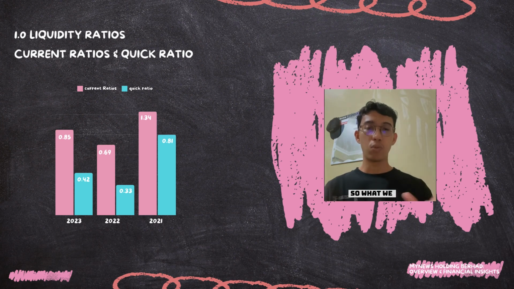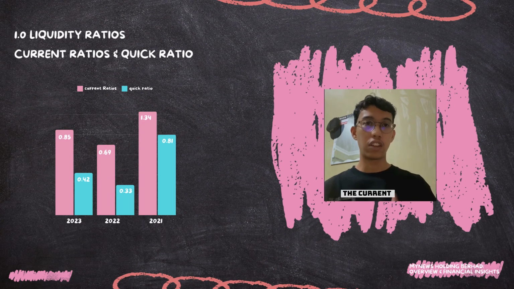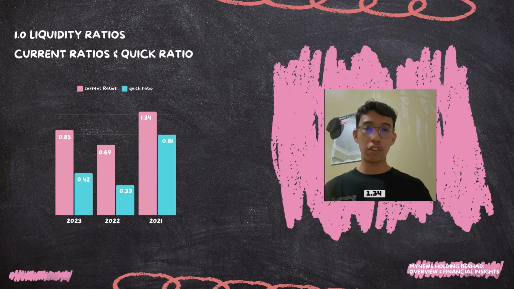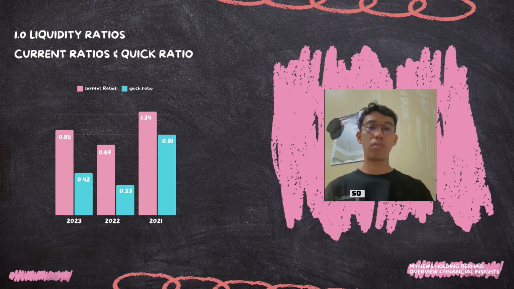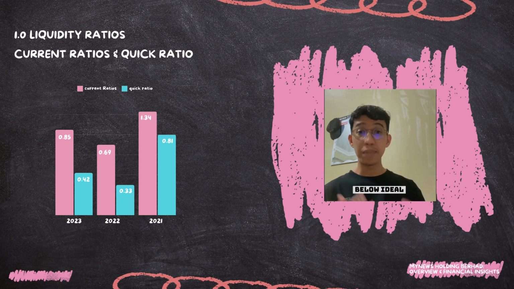What we can see is a declining trend. Basically, the current ratio has been decreasing from 1.34 in 2021 to 0.85 in 2023. This indicates that the company's ability to cover short-term liabilities with its current assets has weakened over the years.